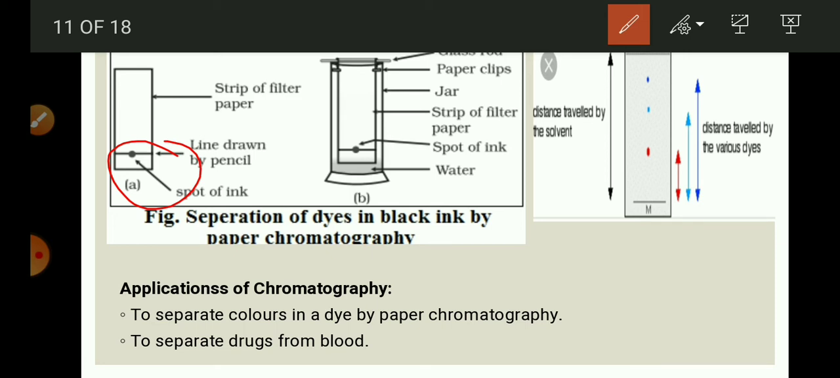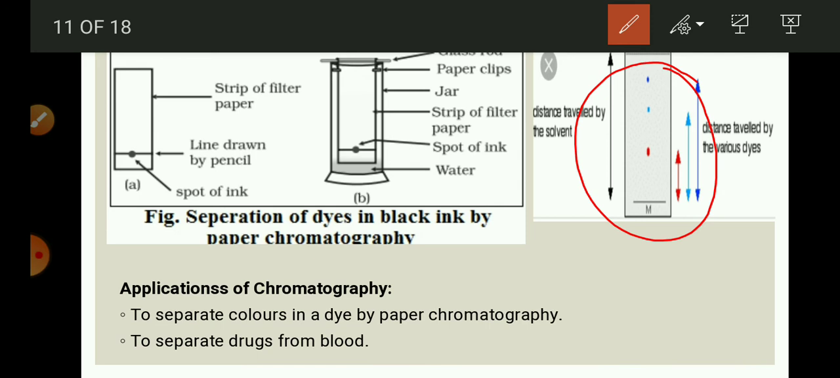Watch carefully as the water rises up on the filter paper. Record your observation. What do you observe on the filter paper as water rises on it? As water rises up, the ink particles also rise with it. Do you obtain different colors on the filter paper strip? Yes, after this activity you will obtain different spots of different colors on the filter paper.